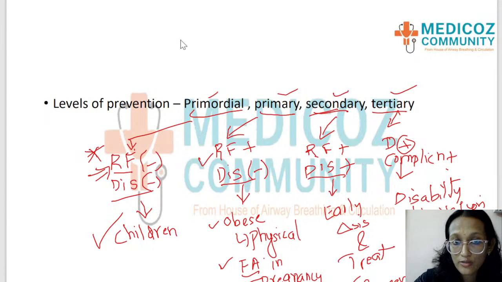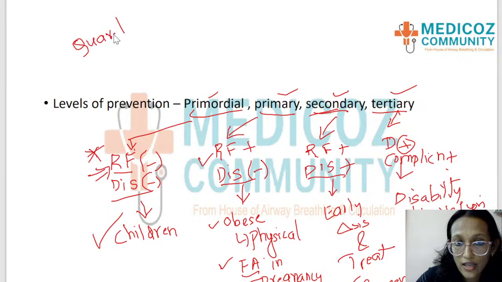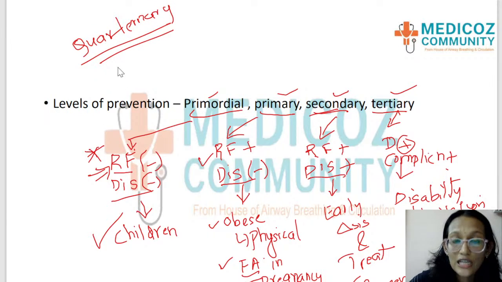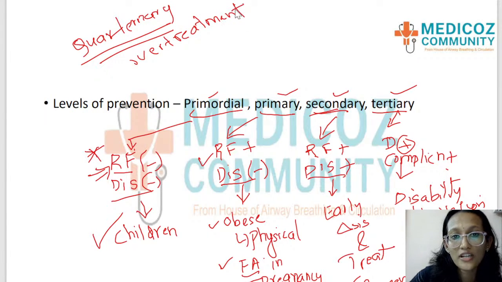I also want to tell you there's one more level of prevention called quaternary prevention, okay, which is not there in your textbook, but yes, you should know. What is quaternary prevention? Anybody? It is actually preventing the effects of over medication or over treatment. Okay, so over medication or over treatment can lead to certain side effects or complications in people. So preventing over treatment or over medication is what quaternary prevention is. I hope that is clear.